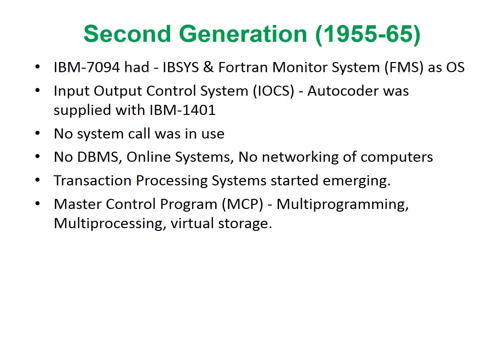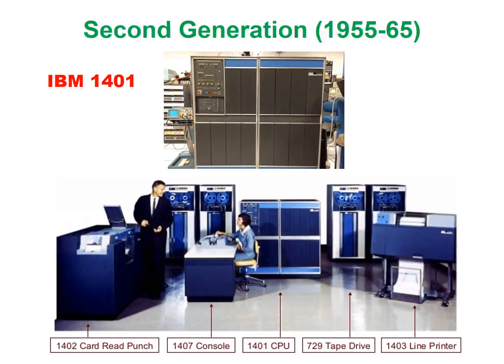In this generation, a master control program was supplied with the computers which had the recent day features such as multiprogramming, multiprocessing, and virtual storage. Here what you see is the typical IBM 1401 computer. You can see how big it was, and there were no keyboard or display devices. Only what you could see are a CPU, tape drives, a console, card reader and punch, and a printer.